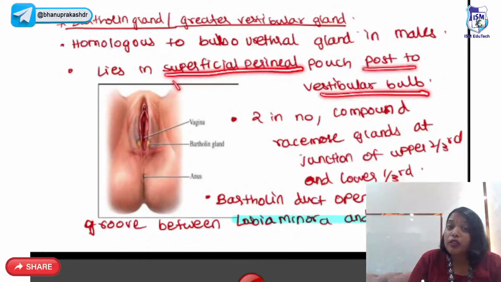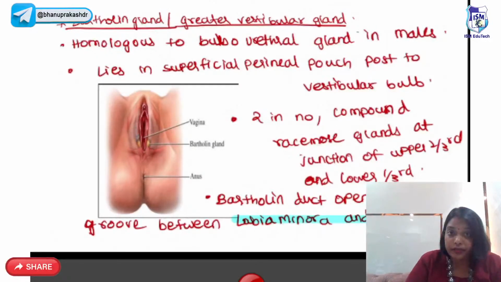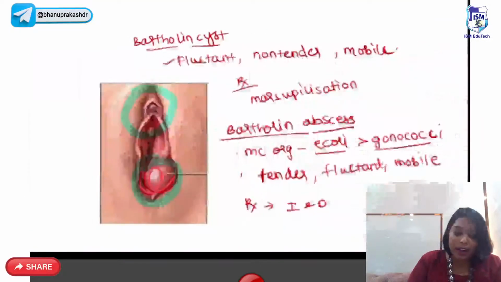These are homologous to the bulbourethral gland in males. They are usually two in number and lie at the junction of upper two-third and lower one-third. They are compound racemose glands, right? This Bartholin duct opens into a groove between labia minora and hymen. Whenever this Bartholin duct gets blocked, it results in a Bartholin cyst, and if it gets infected, it will result in a Bartholin abscess.